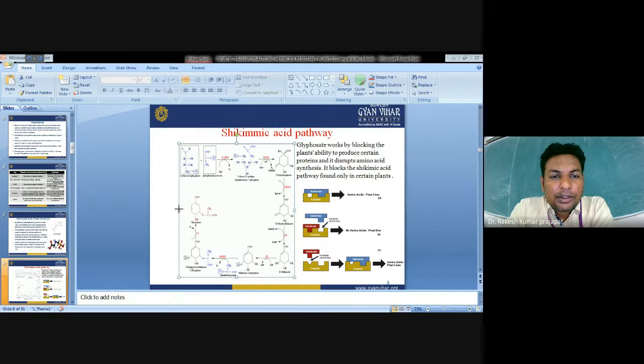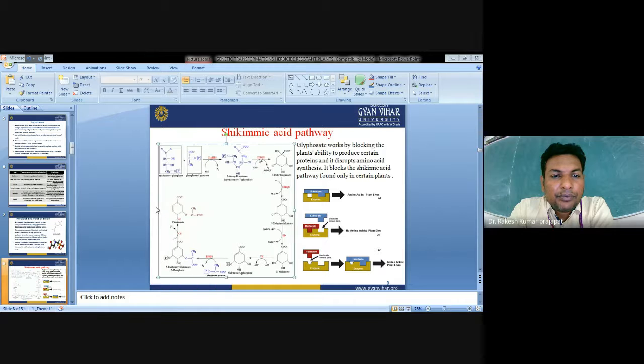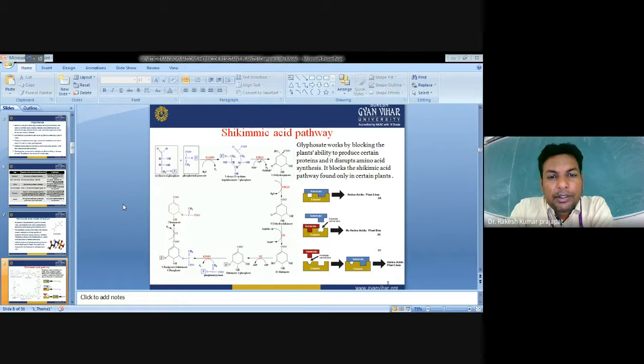First, you need to understand this pathway, the shikimate pathway. You can see it here. You don't need to remember this pathway, but to understand the mechanism of glyphosate, look at the EPSP enzyme. Where is that? This is here, EPSP. This EPSP enzyme is a key enzyme for the synthesis of different aromatic amino acids. Finally, chorismate is synthesized, which is converted into different amino acids.